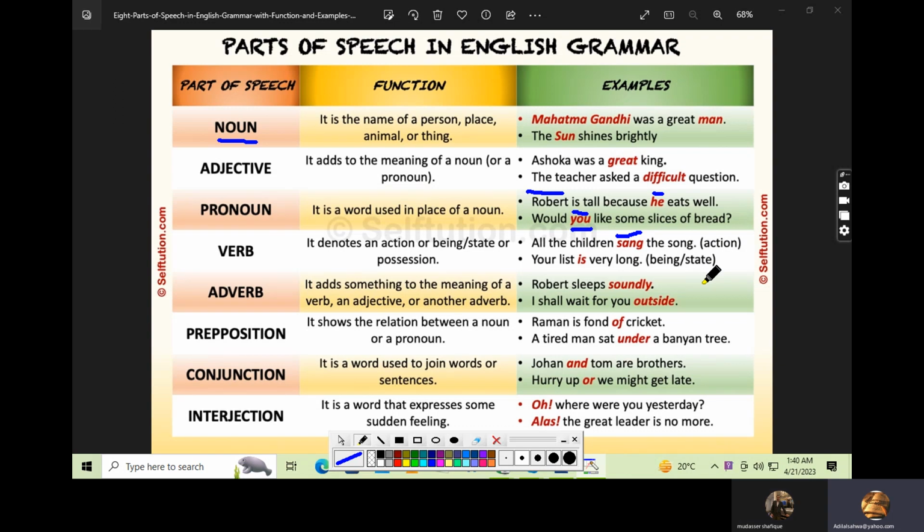Now your list is very long. All right, is, was, been. So your list is very long. Now we are talking about possession because I'm talking about your list, and your list is very long, which means that list belongs to you. You own it, so that is known as possession. Got it, Shuaib? Got it.